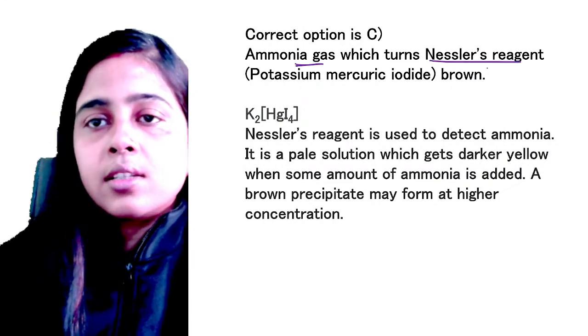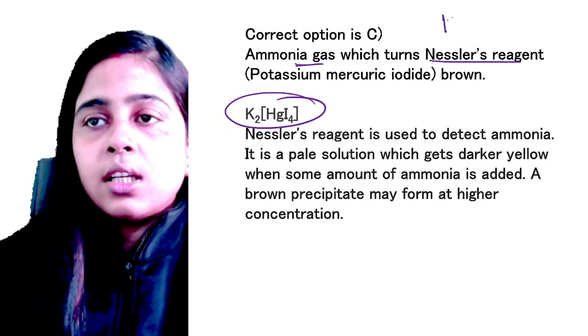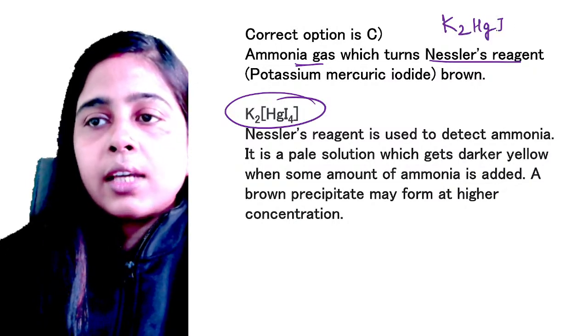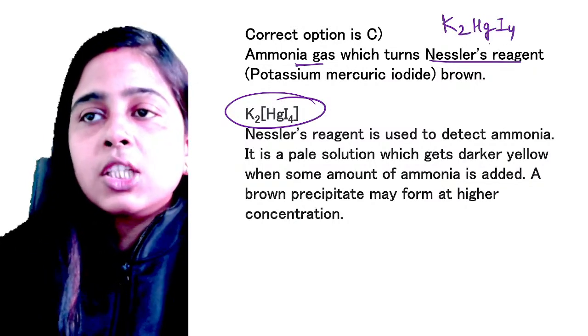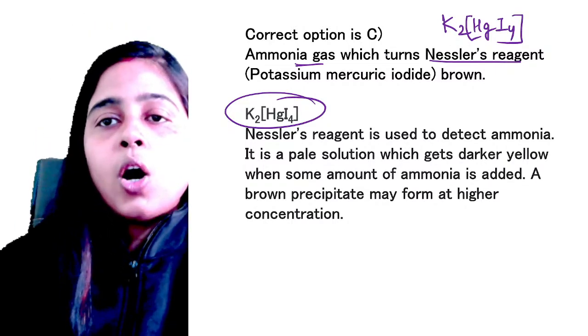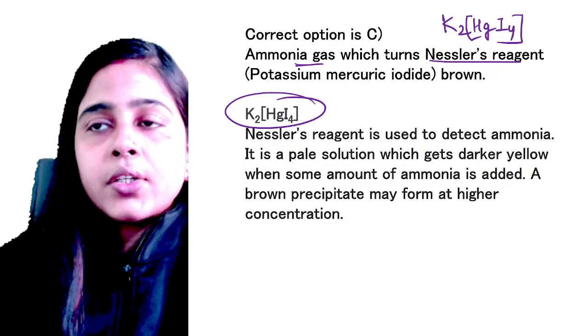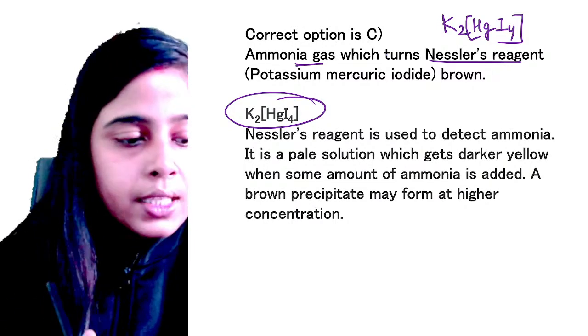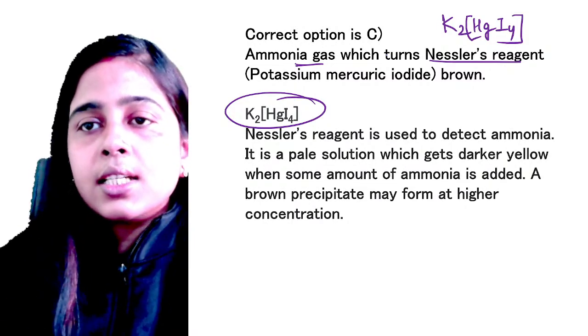And what is Nessler's reagent? This is your Nessler's reagent, K2HgI4. This is potassium mercuric iodide, or you can call it potassium tetraiodomercurate. This is also a name of Nessler's reagent.